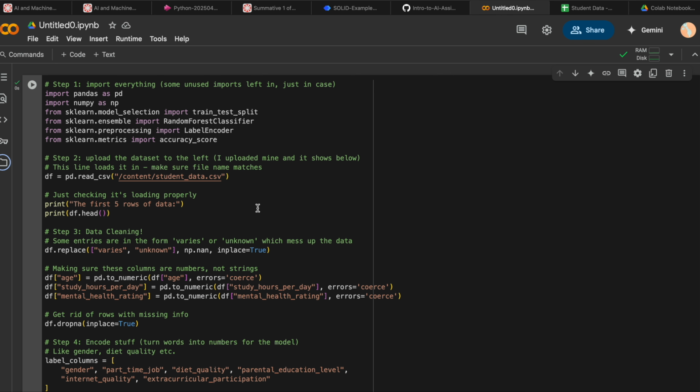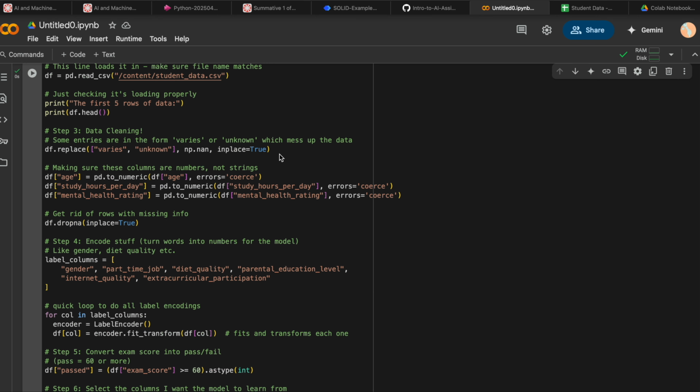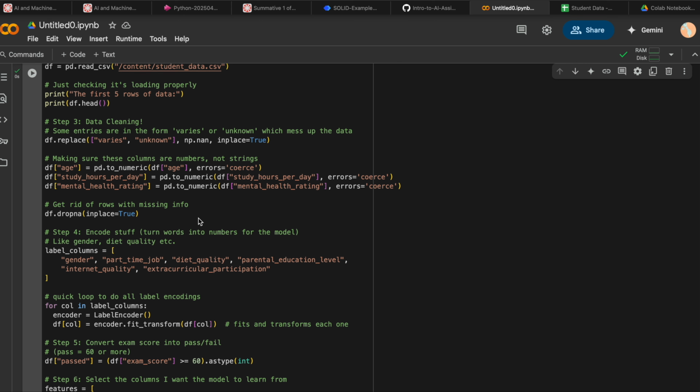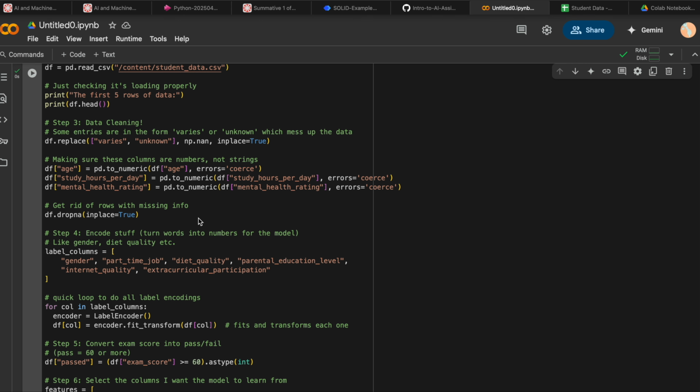Some of the columns had messy values like the words varies or unknown, so I used this line to replace them with NaN, which stands for not available, so basically just missing data. Then I used pd.to_numeric to make sure things like age and study hours were actually treated as numbers. And if the data couldn't be converted, I just told it to mark it as NaN too. Finally, I used the dropna function to remove any rows that had missing or incomplete data. That just means the AI will only run from full clean examples, so no gaps.